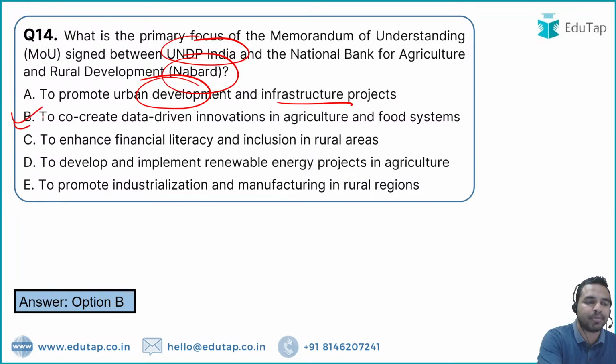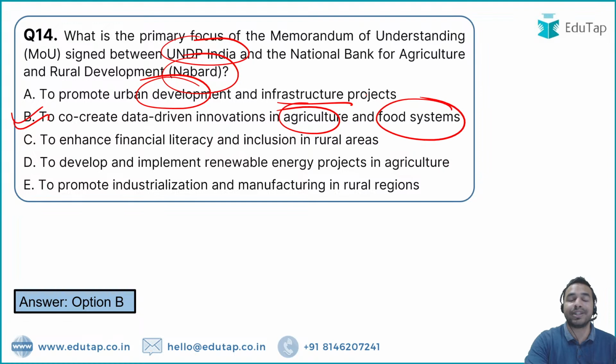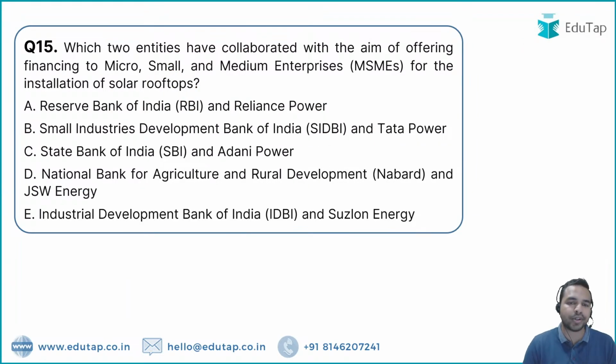It is option B, that is to co-create innovation in the agriculture and food systems. Here we have to bring innovations in food systems and agriculture systems. And how will we bring them? There will be data-driven innovations. Data will be collected, and on that basis we will see what changes we can make. And that's how they will be making a roadmap in order to bring innovations in agriculture and food systems. And that is absolutely the right answer, option B. Let's move on to the next question.